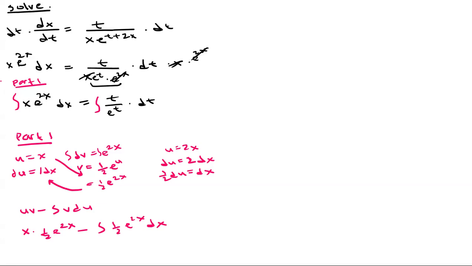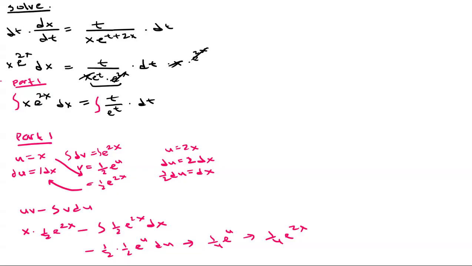So what we can do is just multiply this by another half, and then we have the e to the u, and then this would be du. So when we integrate that, that will be minus 1/4 e to the u, but that will just give us 1/4 e to the 2x.